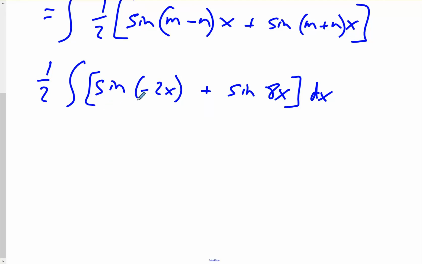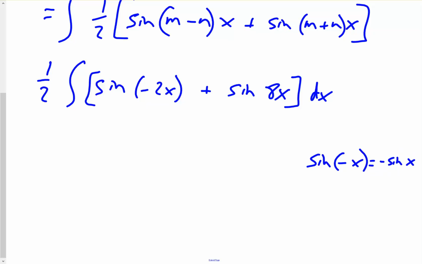One thing we want to make note of, you might be for a moment thrown off by the sine of negative 2x. Just remember that we have a property: the sine of a negative x is the same as negative of the sine of x, right?